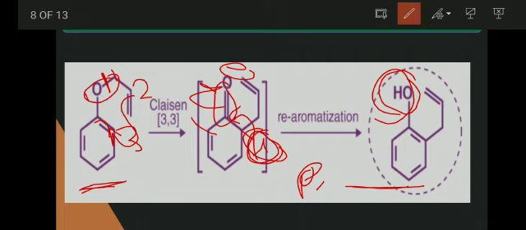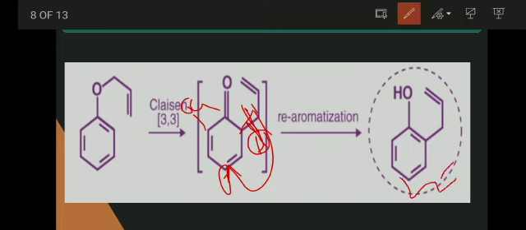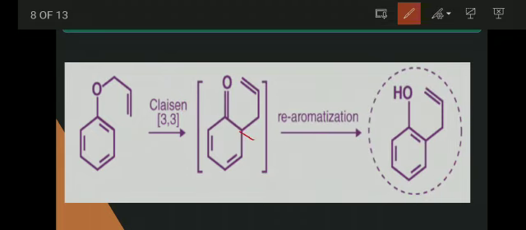But when we block the two ortho positions of that compound, no hydrogen is available for the migration. Therefore that bond is broken and the attack is on the para position, and the formation of para-allyl phenol takes place like this. This bond is broken like this and hydrogen is shifted from here because the hydrogen is available. But ortho-allyl phenol is the general product because hydrogen is easily migrated from here to the oxygen. So this is about the mechanism of the Claisen rearrangement reaction.